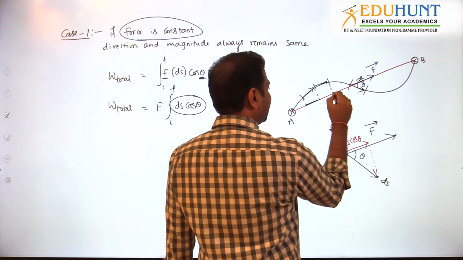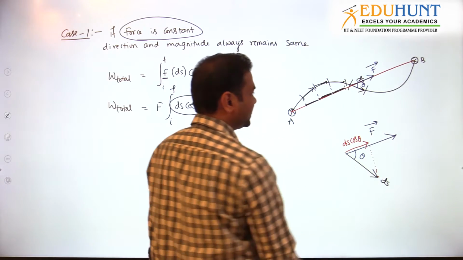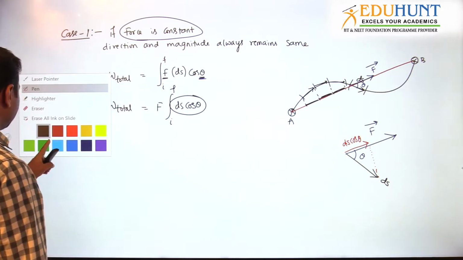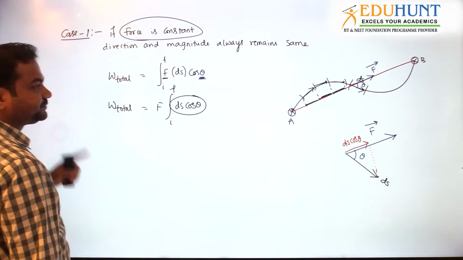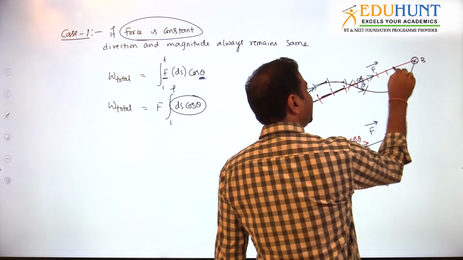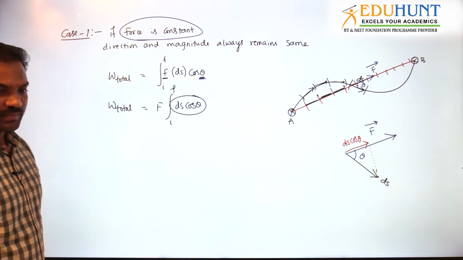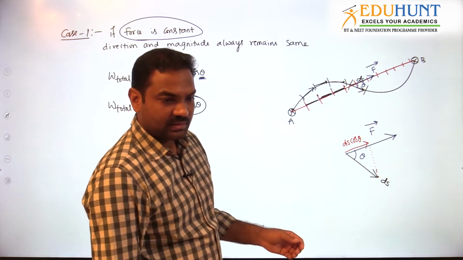Like that. This is the ds vector, and this is ds cos theta. So this is the component of the ds vector along this line. If you are adding all the components of ds on the A to B line, then what will you get? The addition of all these parts, ds cos theta. If I am adding all the ds cos theta, what will I get? Integral ds cos theta means addition of ds cos theta, no?